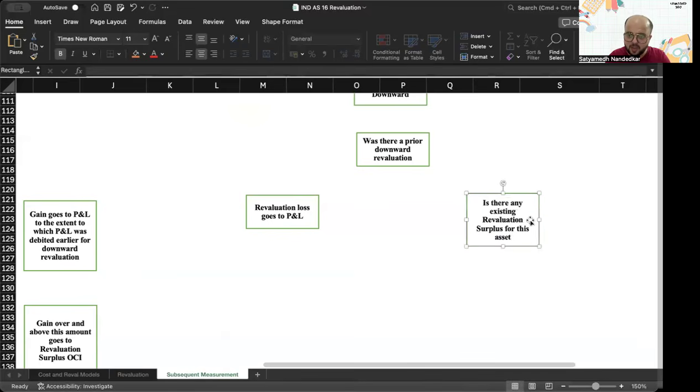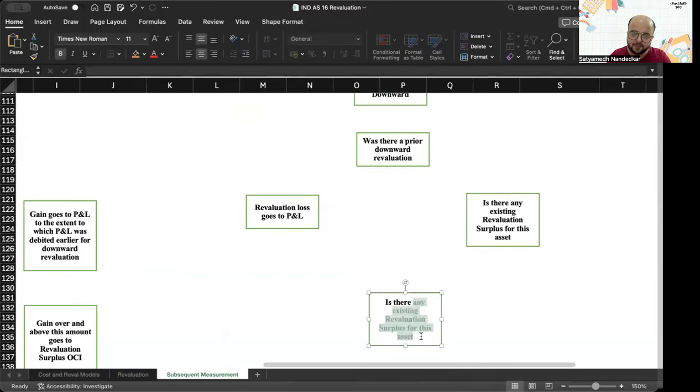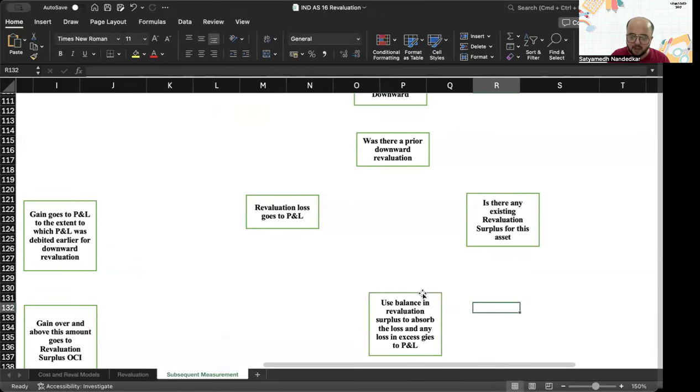If the answer to this question is yes, then use the balance in revaluation surplus to absorb the loss, and any loss in excess goes to P&L.